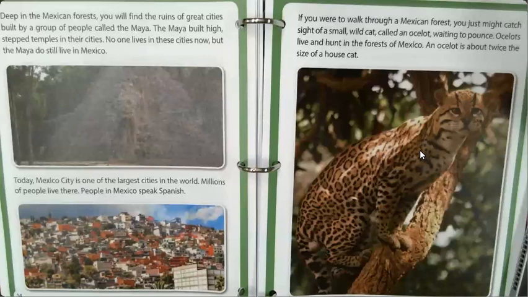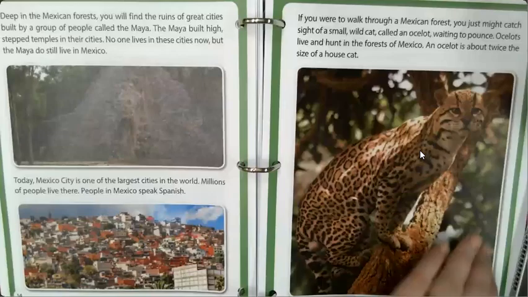If you were to walk through a Mexican forest, you might just catch sight of a small wild cat called an ocelot waiting to pounce. Ocelots live and hunt in the forests of Mexico. An ocelot is about twice the size of a house cat.